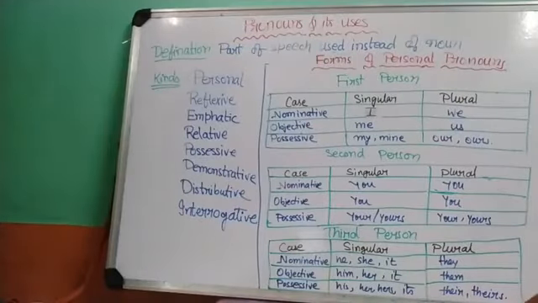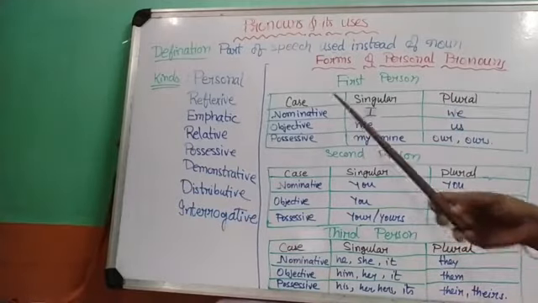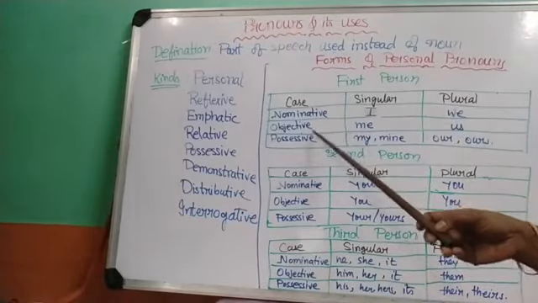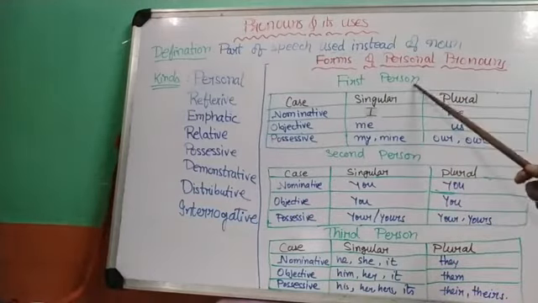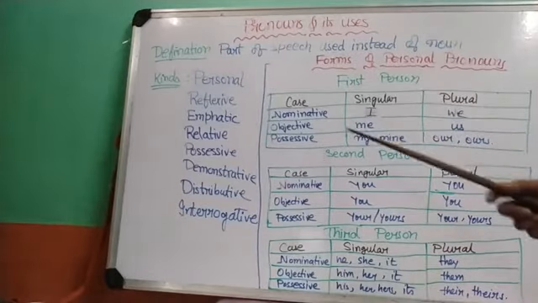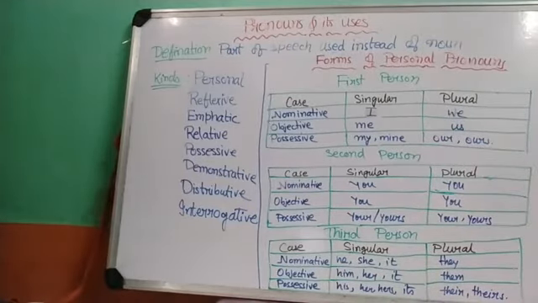Now, getting back to the previous chart once again, we were discussing the nominative, objective and possessive cases. I hope these three cases have been made clear to you. Now we will look into some examples to make this clear. For first person, which pronouns are used? The words related to the speaker: I, mine, me, our, ours, us, we. These are all examples of first person pronouns.